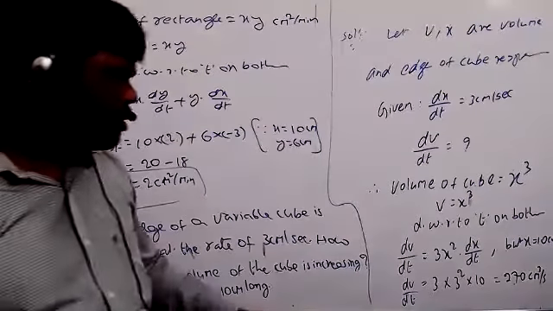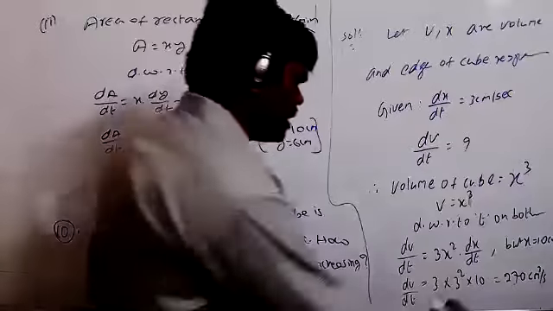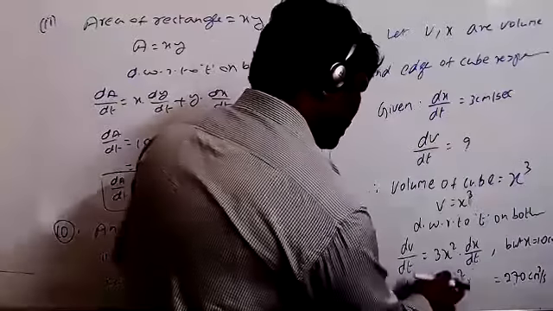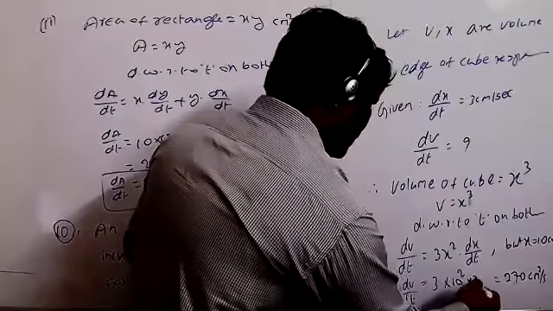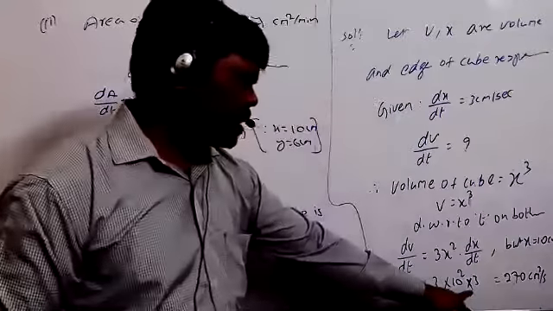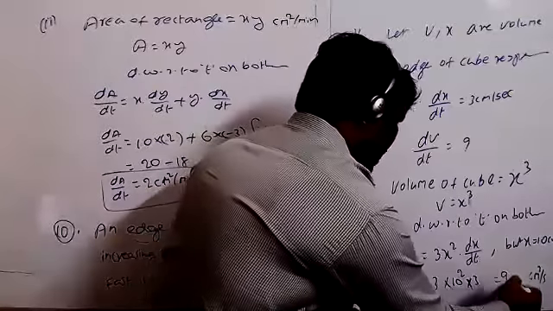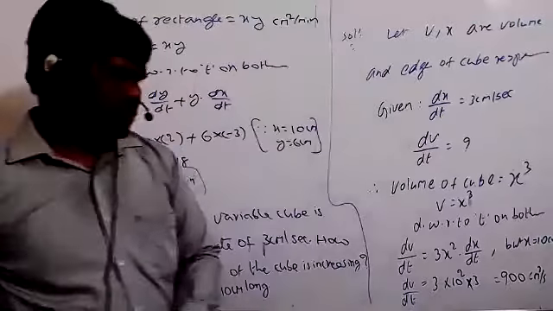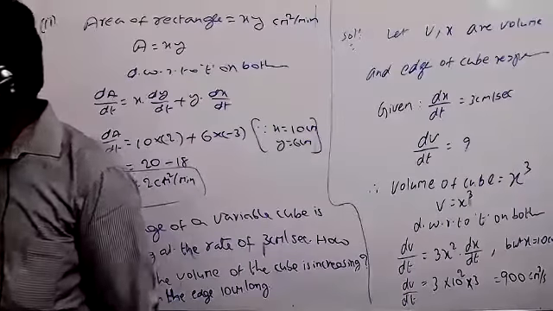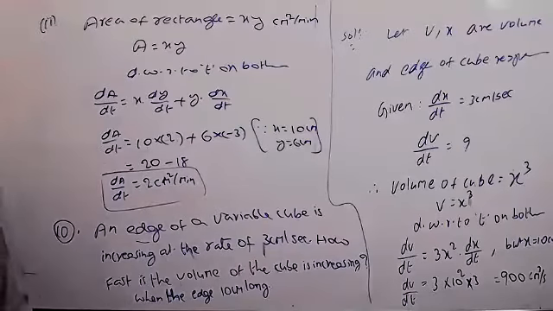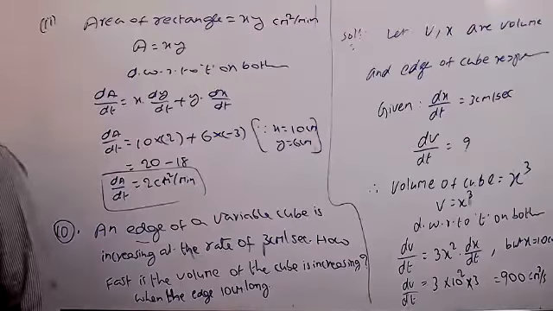Is it correct? dx by dt is 3 and x is 10. Yes, x equals 10, correct? So what do you get? 3 into 3 is 9, 10 square means 100, so 900 it is. Yes, 900, because x equals 10 and dx by dt equals 3. 900 centimeter cube per second.